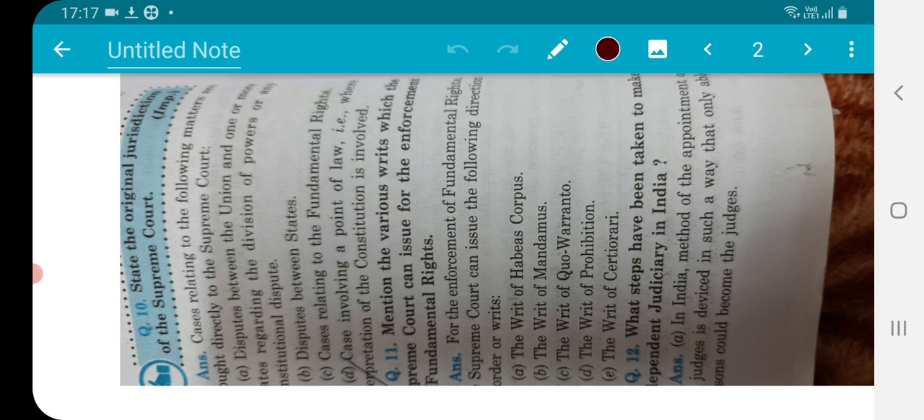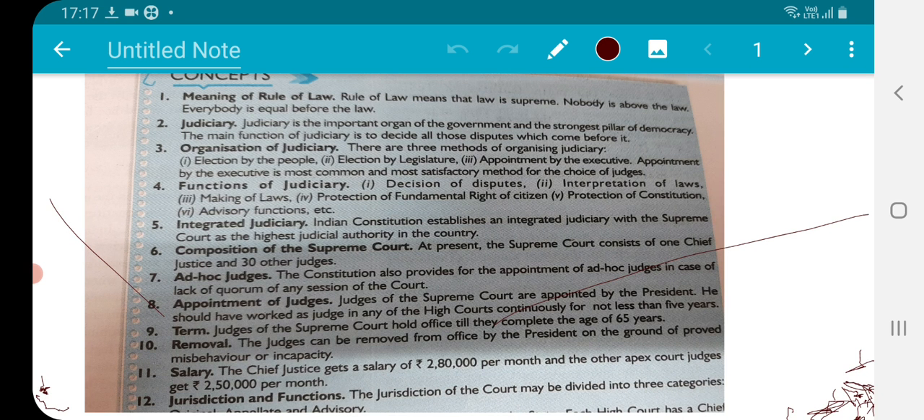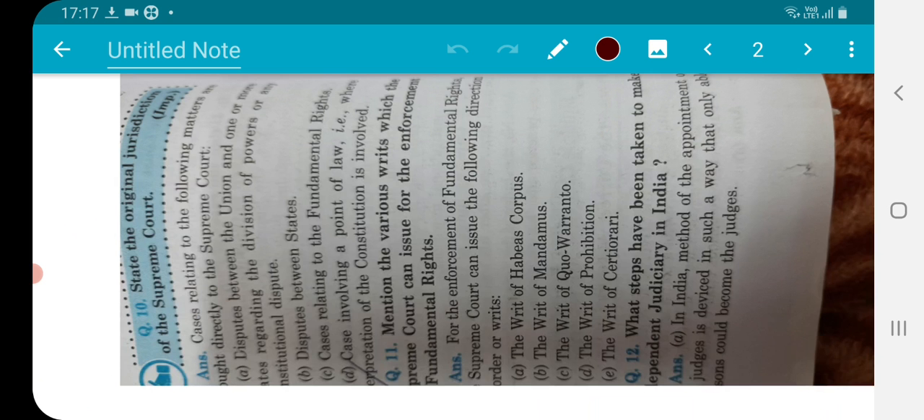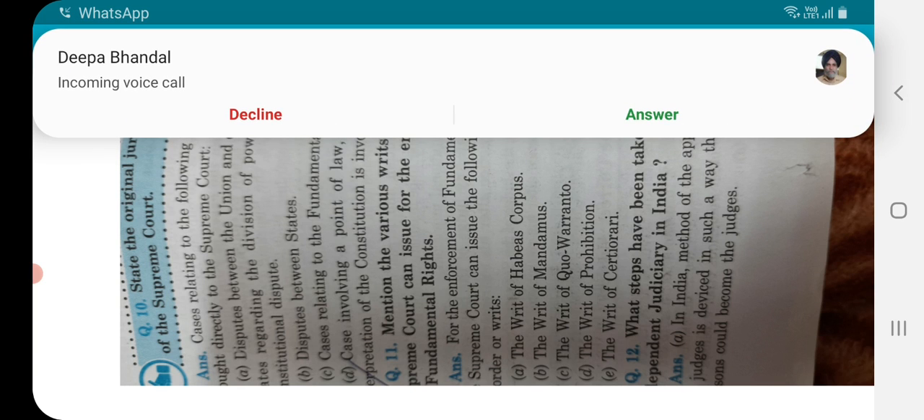Hello, good morning, children. Today I'm going to teach you about your next portion, some important questions from your jurisdiction chapter. Yesterday we talked about the major points of this chapter, that is judiciary. The major points were rule of law, organization of judiciary, functions of judiciary, ad hoc judges, Supreme Court judges, integrated judiciary, terms, appointment of judges, salary, like that. And today I'll tell you about some important questions.